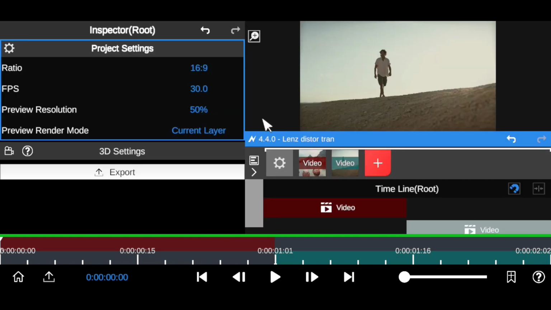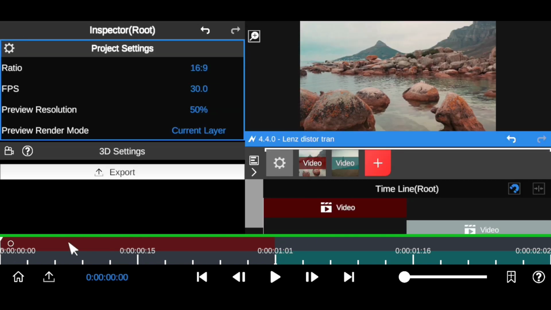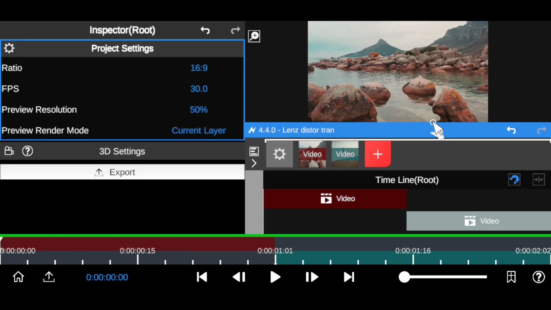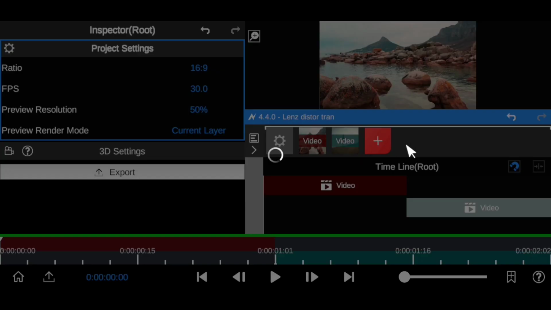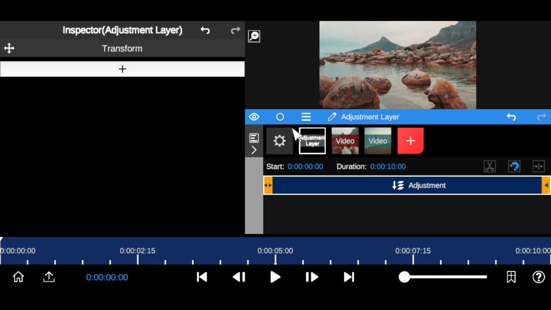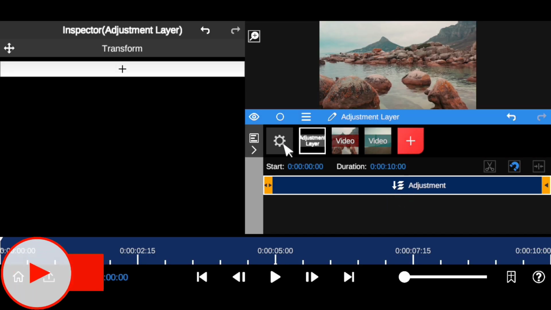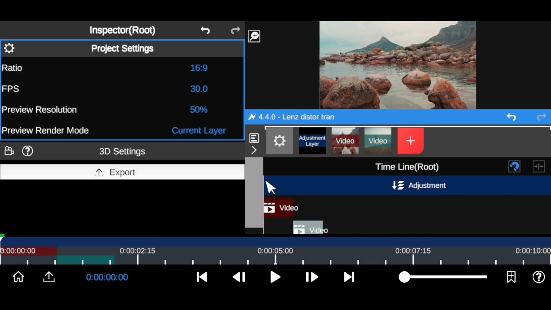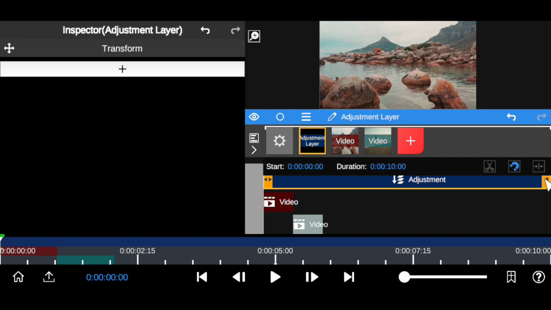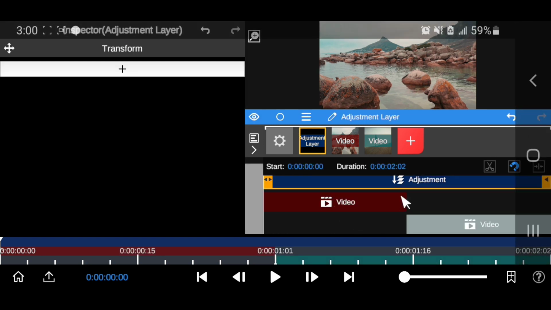Alright, so what we're going to be doing now is creating the awesome lens distortion zoom transition. As you can see in the short preview, I'm going to show you how to create that right now. You're going to click on this plus icon and go to adjustment layer, because we want to apply the effect onto an adjustment layer, so you can save it as a preset and use it in your next project without having to recreate this over and over again. Right now, as you can see, I've created the adjustment layer over these 2 clips. All you want to do is adjust this adjustment layer to fit right here.